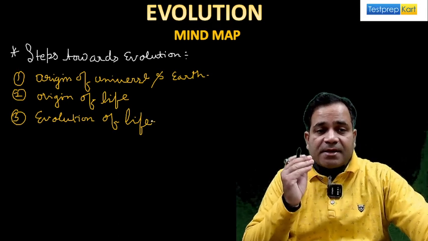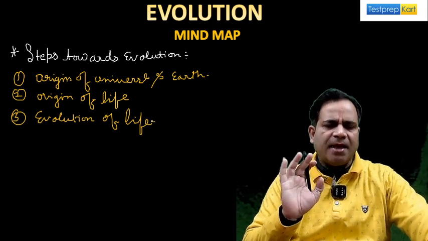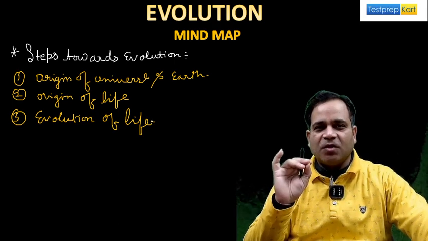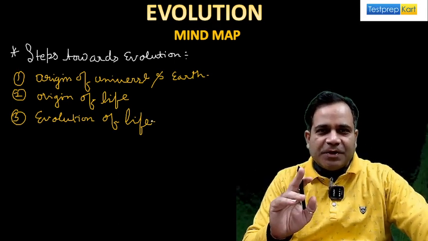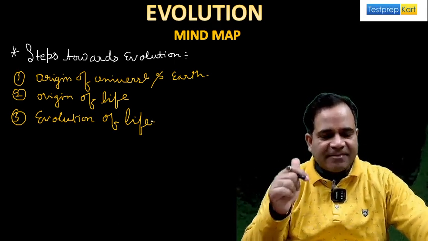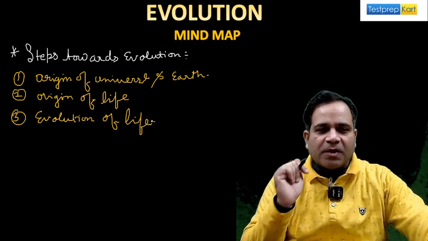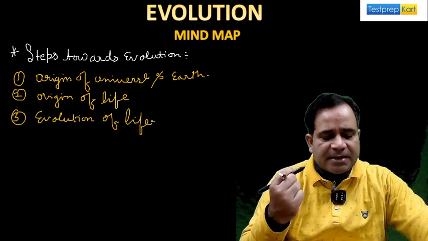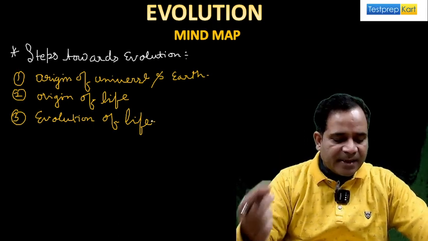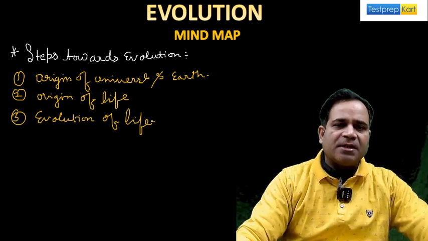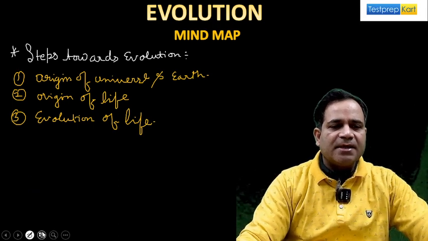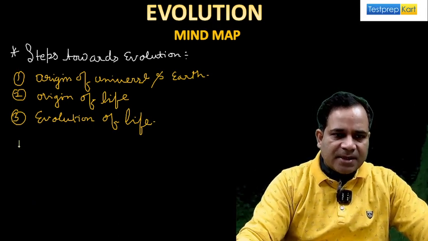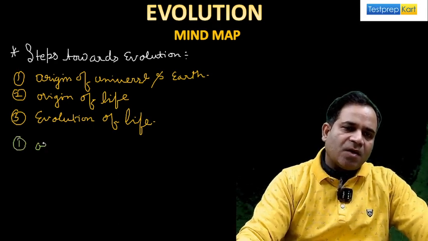Now, if we study all these various steps, then we understand the basic concept of evolution. So, are you ready to go through all these various steps? Definitely you are ready. Okay, so let us start the steps towards evolution. The first step is the origin of universe, my dear. So let's see this first point, the origin of universe, and then after that we proceed.